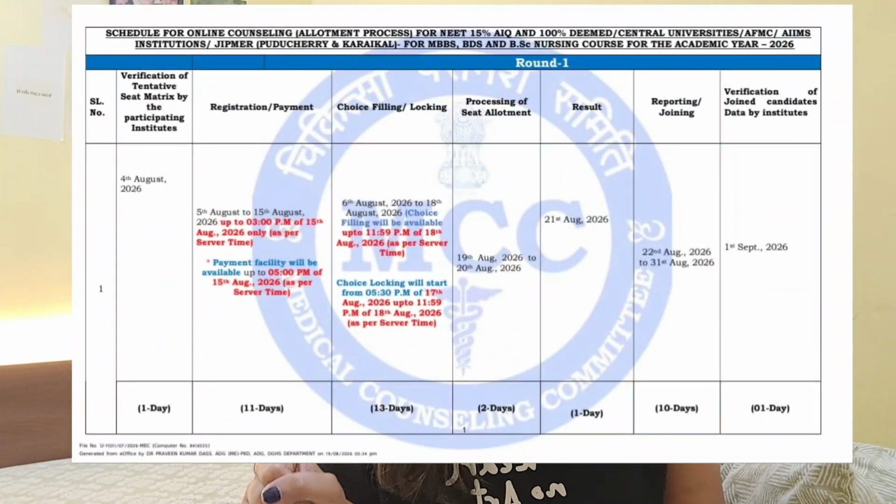Choice filling will start according to this schedule, and once it starts, you have to fill in your choices of colleges. So let's say you want to take admission in X, Y, Z in that order. You want X college the most, then Y, and then Z. So you will fill your choices keeping X college as your top priority, Y college as the next priority, and Z college as the third priority.